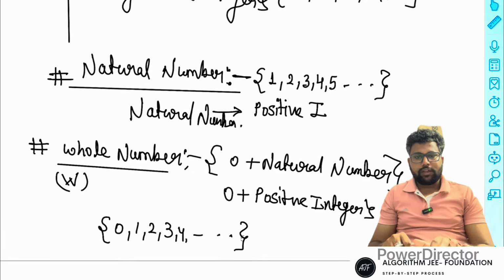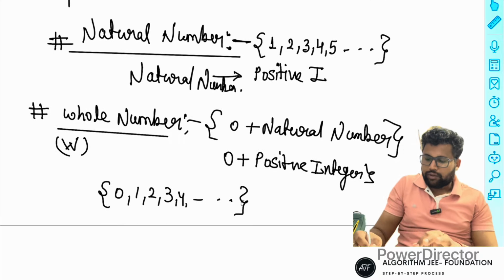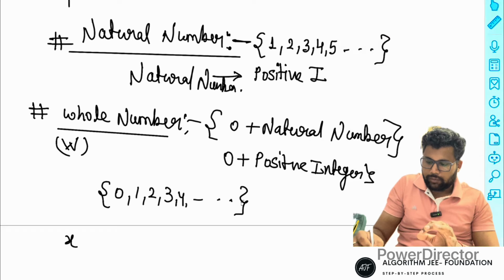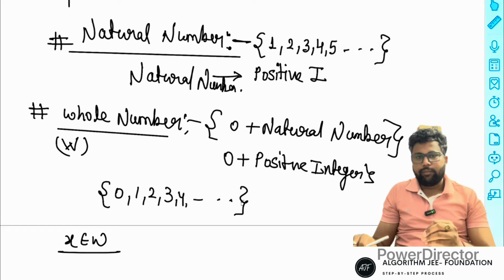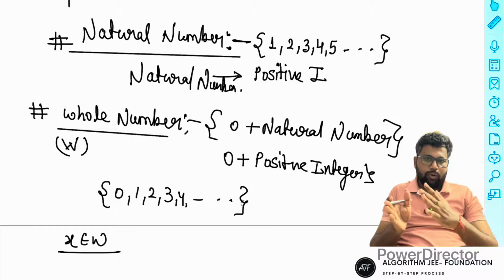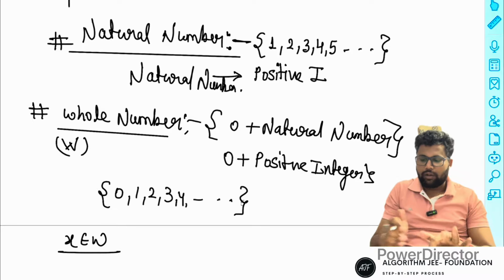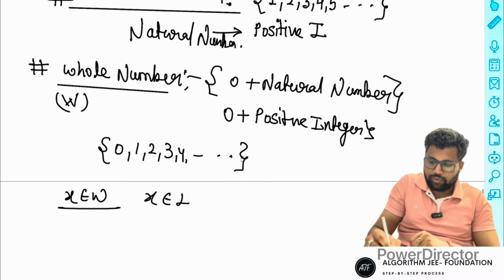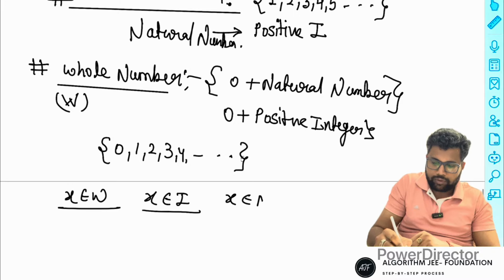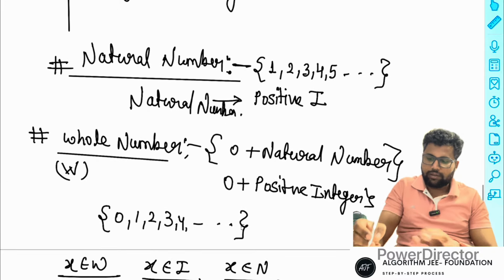These are the representations. Sometimes it is given like x belongs to W, meaning x can only be a whole number. Sometimes it is represented as x belongs to N, where N means natural number.